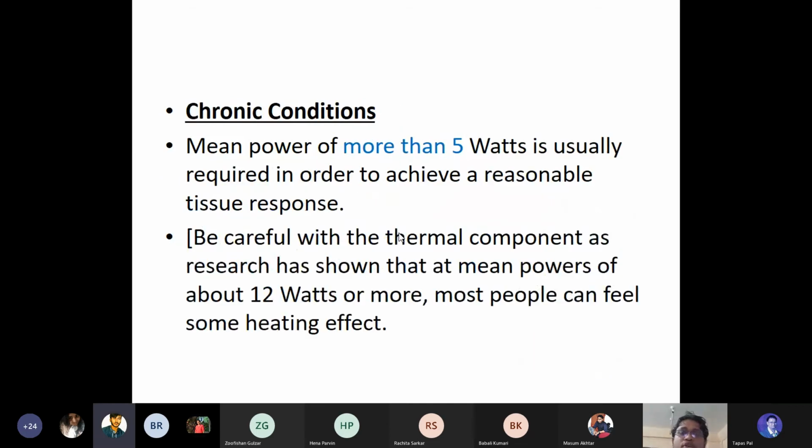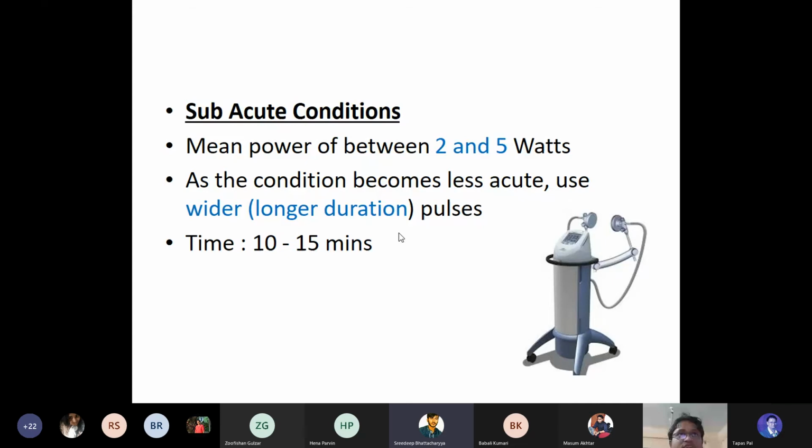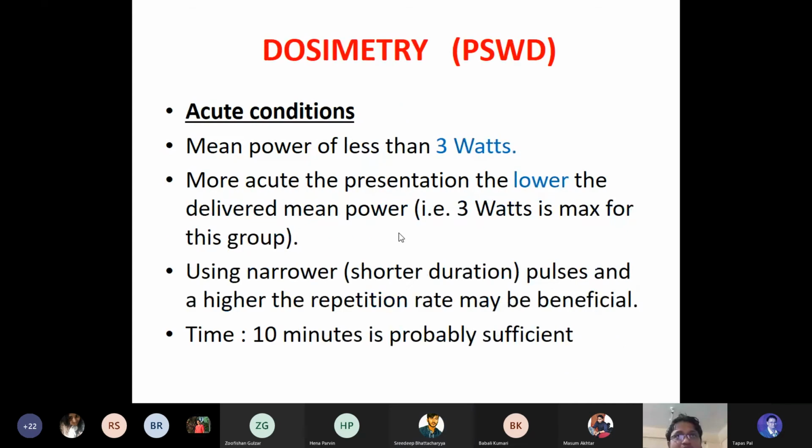স্যার ন্যারোওয়ারটা কি বললেন আবার বলবেন? So first is the acute condition. Acute condition তুমি কত ইউজ করছো? You are using the 3 watt. The more acute the presentation, the lower the delivery of mean power. Means যত তোমার acute condition, you will be using the lower delivery of the mean power. 3 watt is the maximum for this group. So in the acute condition, the amount of energy you will be delivering to the patient's body is supposed to be less. So 3 watt is the maximum for the acute condition.